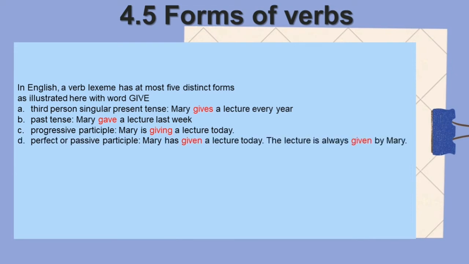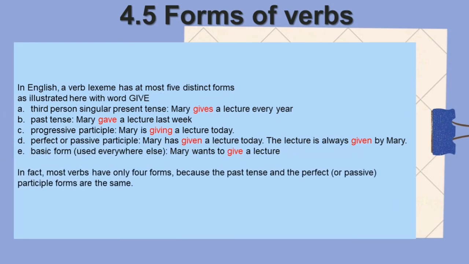Progressive participle: Mary is giving a lecture today. Perfect or passive participle: Mary has given a lecture today, or the lecture is always given by Mary. Basic form, used everywhere else: Mary wants to give a lecture.